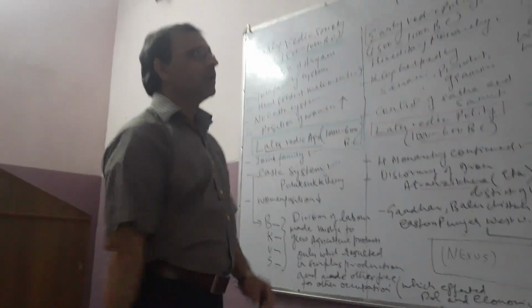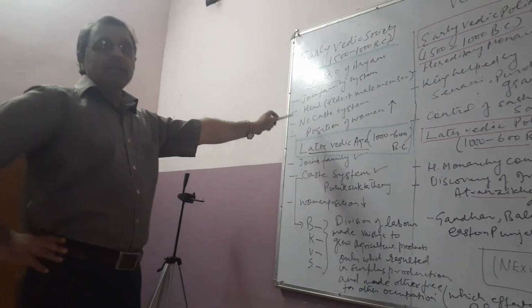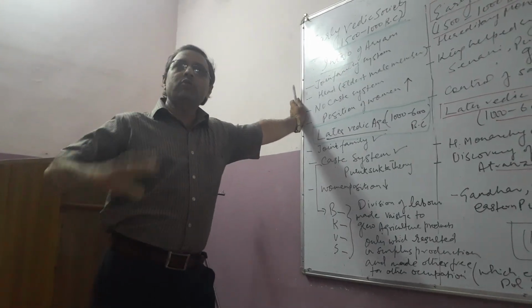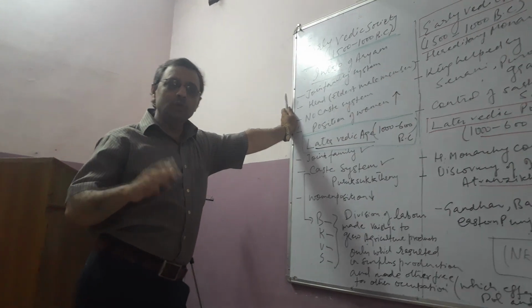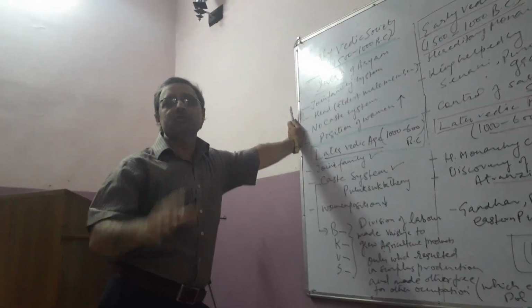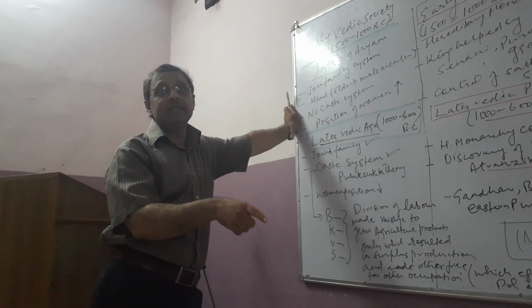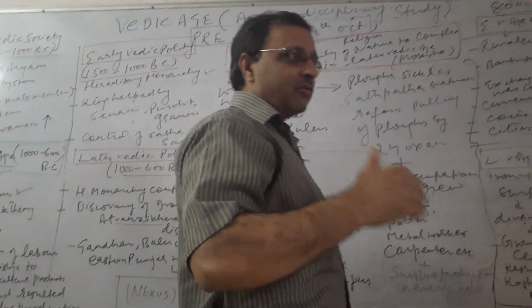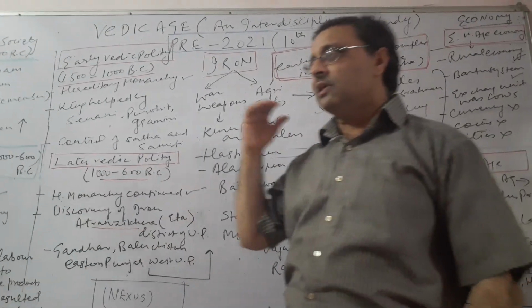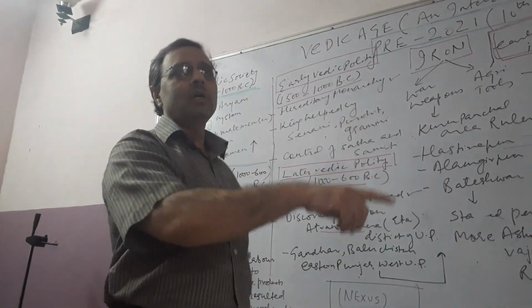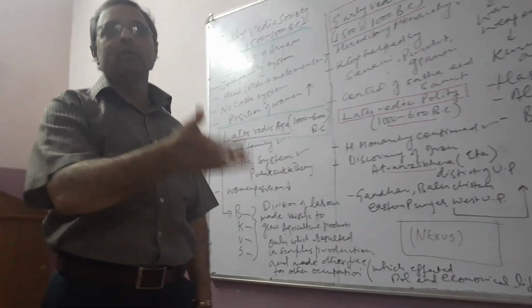Just take the example. In the early Vedic age religion, as I told you, it was the head of the family who used to perform religious sacrifice ceremonies within the four walls in the simplest way. But in the later Vedic age, because of the monopoly of the Brahmins, they started exploiting the people, and the weight of the pockets of the Brahmans was increasing day by day on one side, while on the other side it was decreasing for the rest of the people.